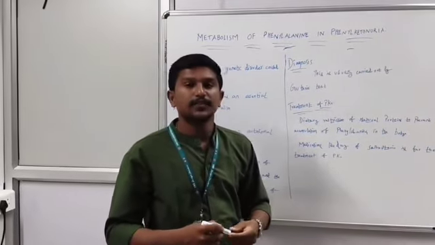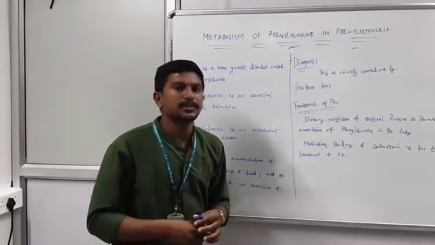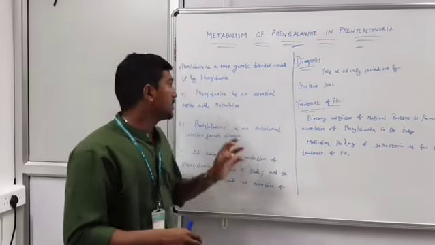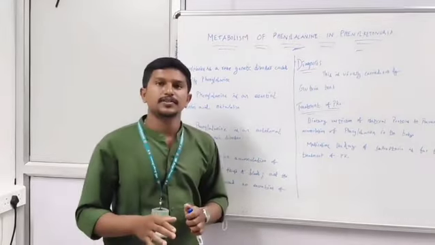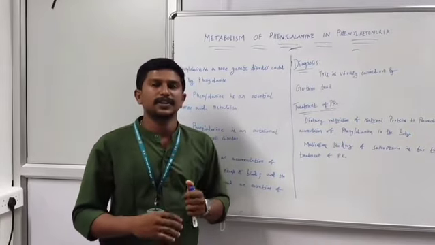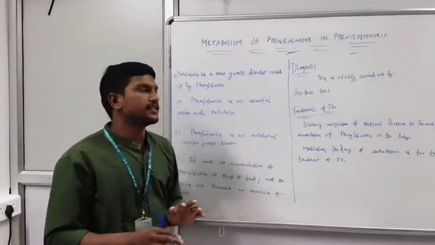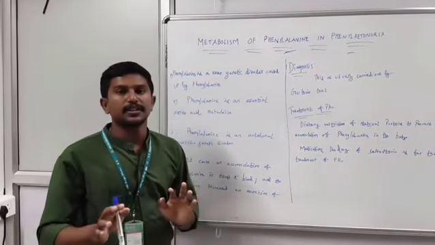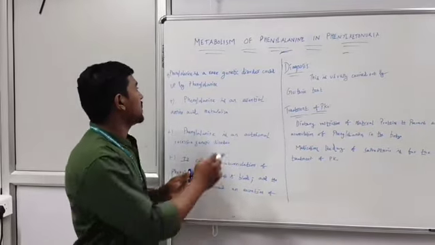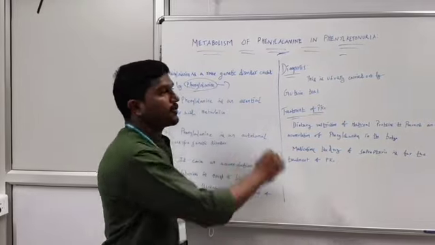Now, phenylketonuria is a rare genetic disorder caused by the phenylalanine compound from the amino acid metabolisms.